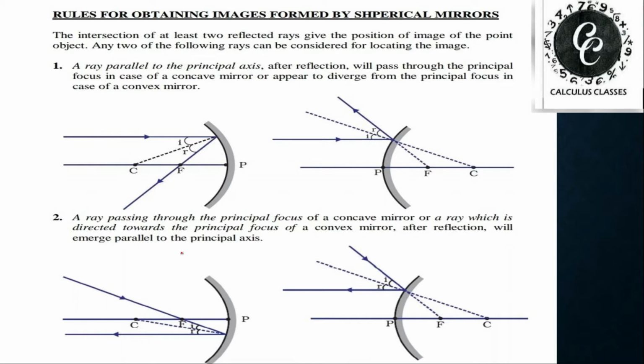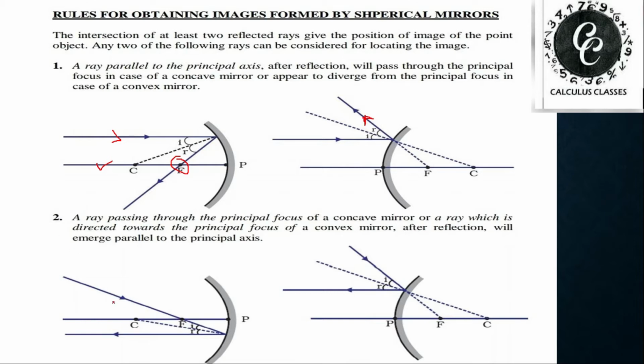Now we learn about the rules for obtaining images formed by spherical mirrors. There are four rules to obtain images from spherical mirrors. The first rule says, if a light ray comes parallel to the principal axis, after reflection from a concave mirror it will pass through the focus. But in the case of a convex mirror, after reflection it appears to diverge from the focus. That means it looks like it is diverging from the focus. I hope you understood the first rule.